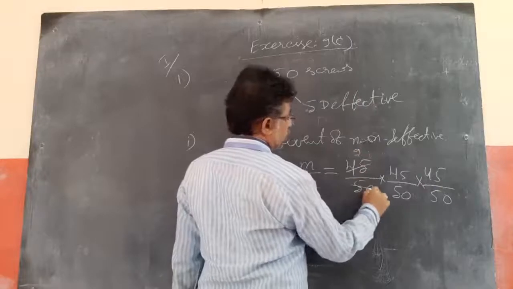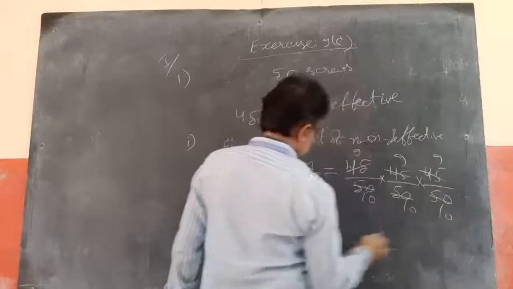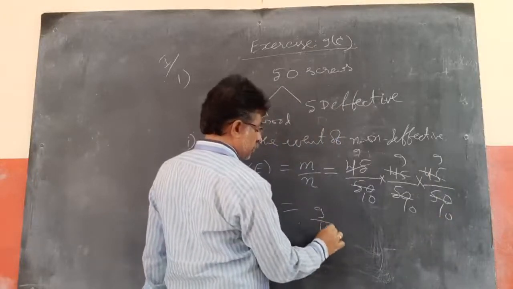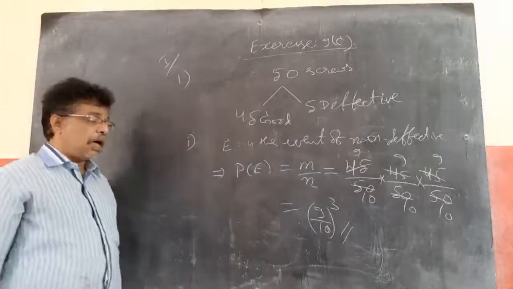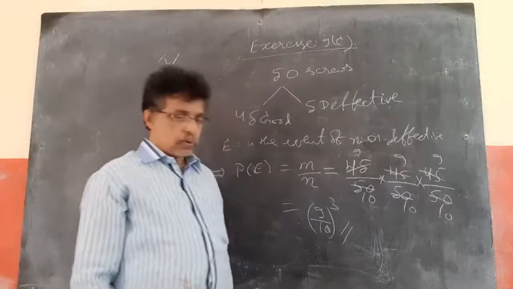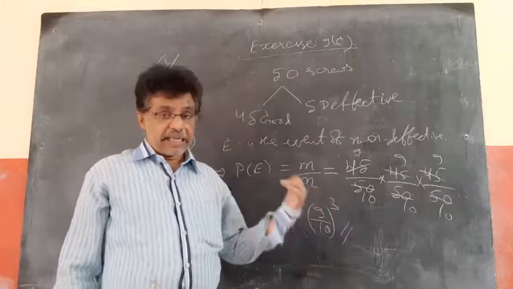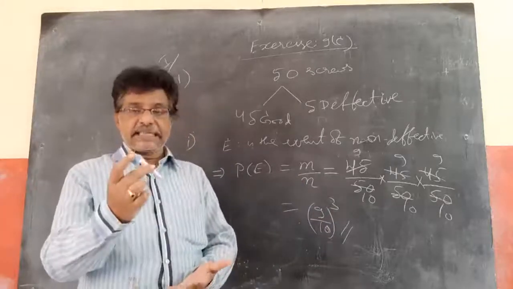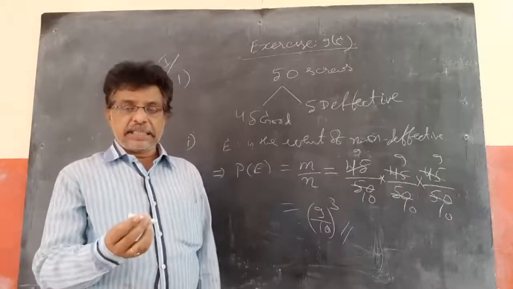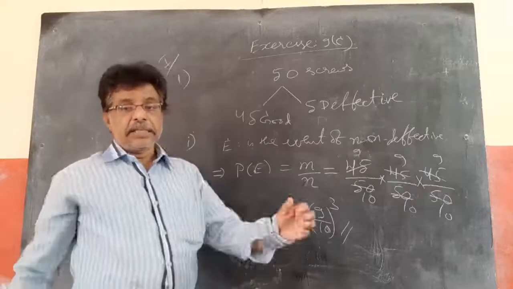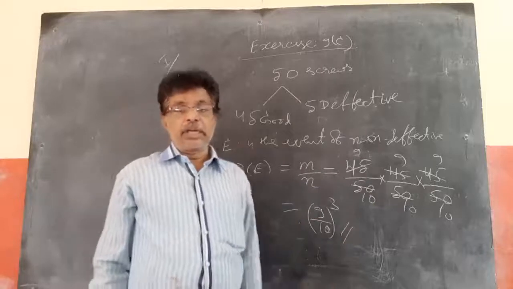9 by 10 whole cube. 9 by 10 whole cube is the probability of picking up all three non-defective with replacement. With replacement means once I pick one, I check whether it is good or not, then keep it back. Then I pick the second one, check it, keep it back, then pick the third one. So every time there will be 45 good ones and a total of 50 screws.